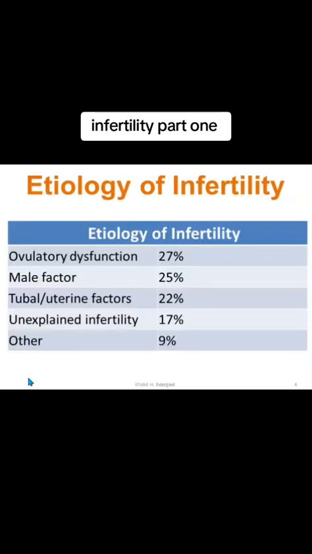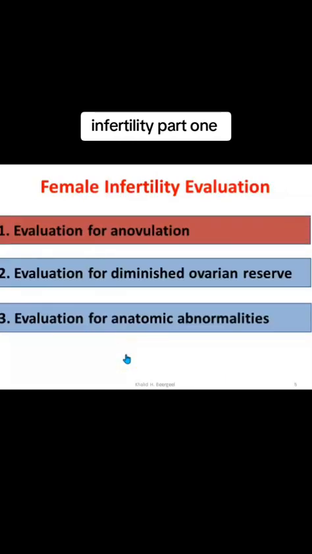The etiology of infertility can be shortly summarized into ovulatory dysfunction, which is 27%, the commonest one. Then male factor infertility, tubal and uterine factors of 22%, unexplained infertility of 17%, and other minor factors of 9%. So to evaluate, we have to do female infertility evaluation and male evaluation.